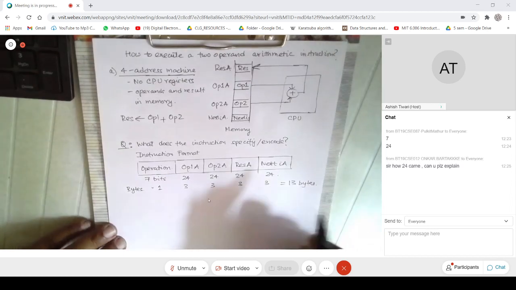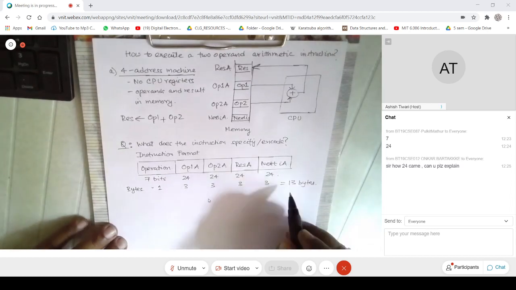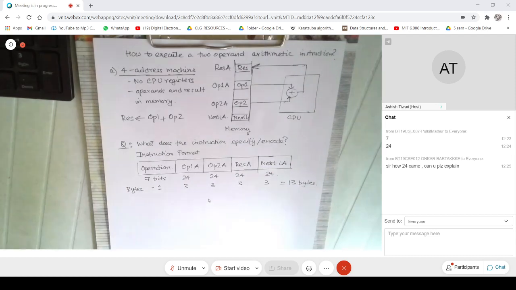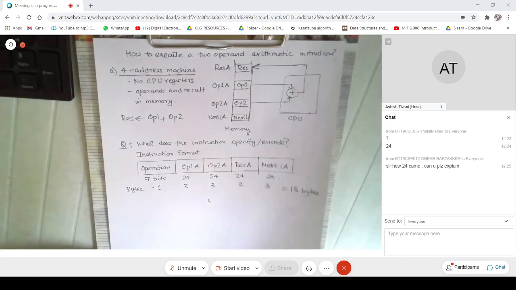Memory. Now I ask you a question. Can somebody guess how many words will I require in memory to store this? Can somebody tell me how many words will be required?